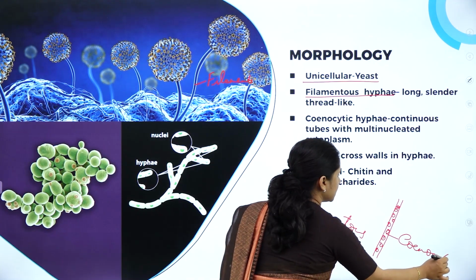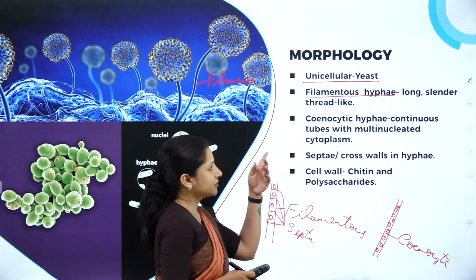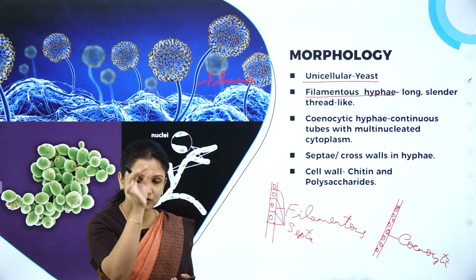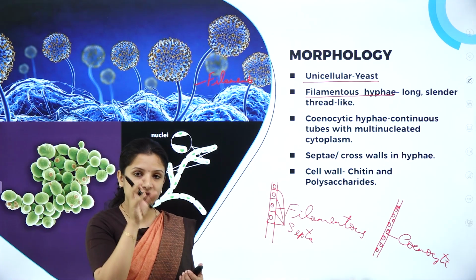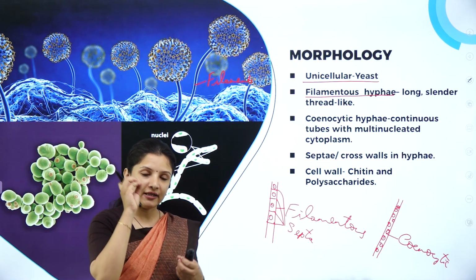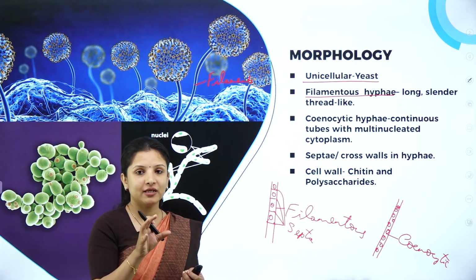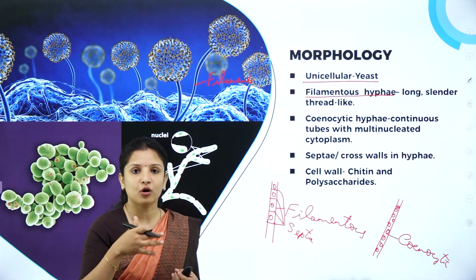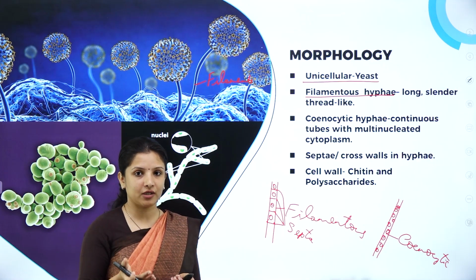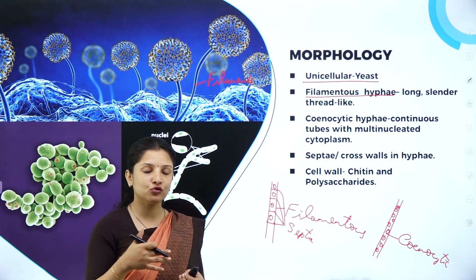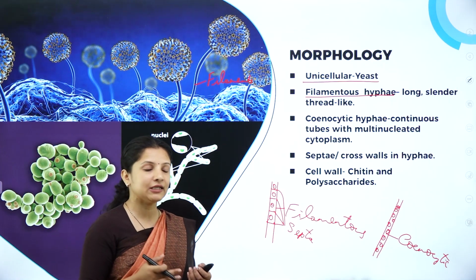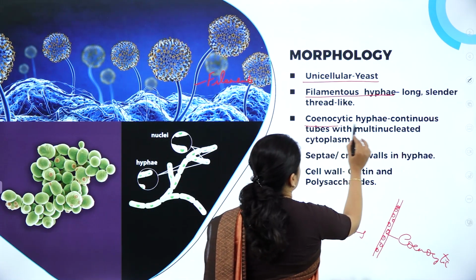So cenocytic hyphae means they are continuous tube-like hyphae which are filled with cytoplasm, and in that cytoplasm the nuclei are distributed without any proper order. Therefore, they are multinucleate. So multinucleate tube-like hyphae are called cenocytic hyphae.